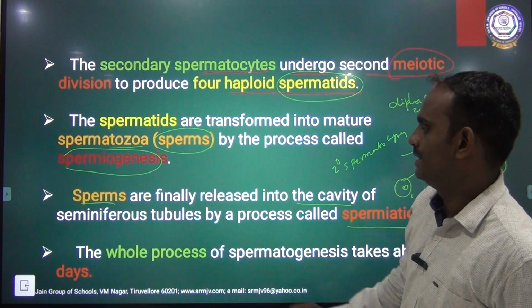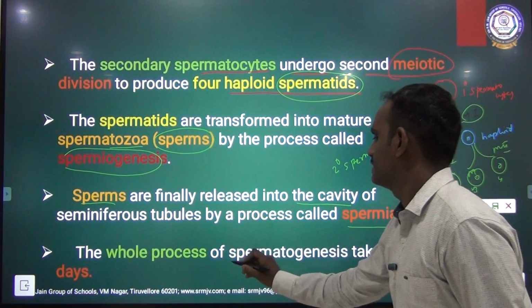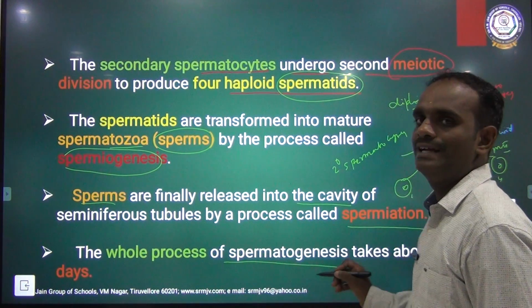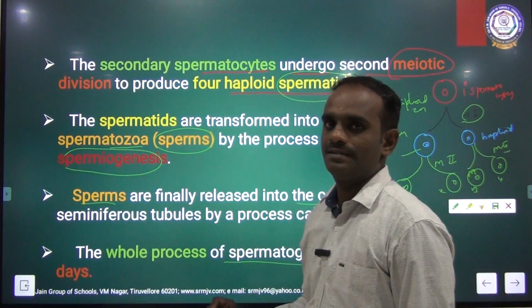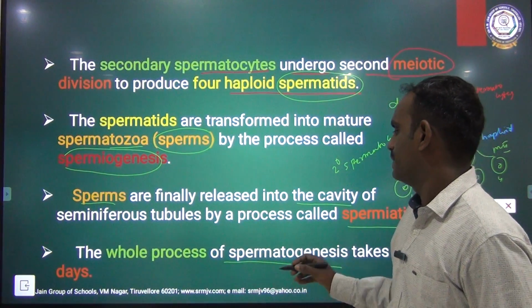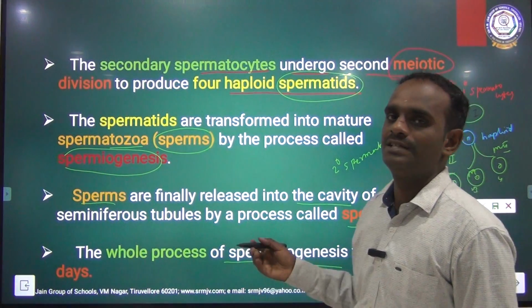The overall process of spermatogenesis takes about 64 days.